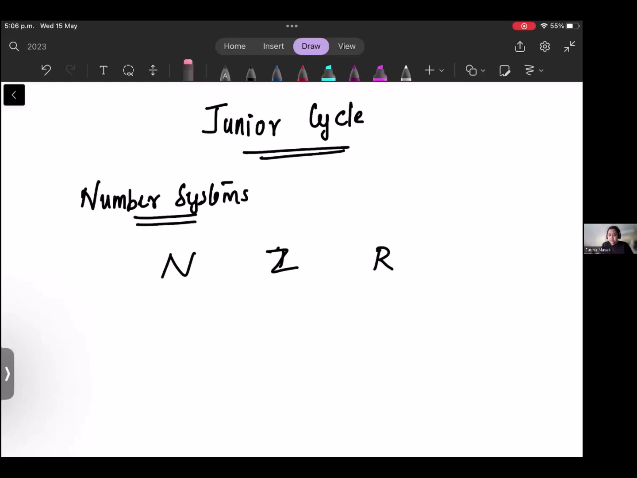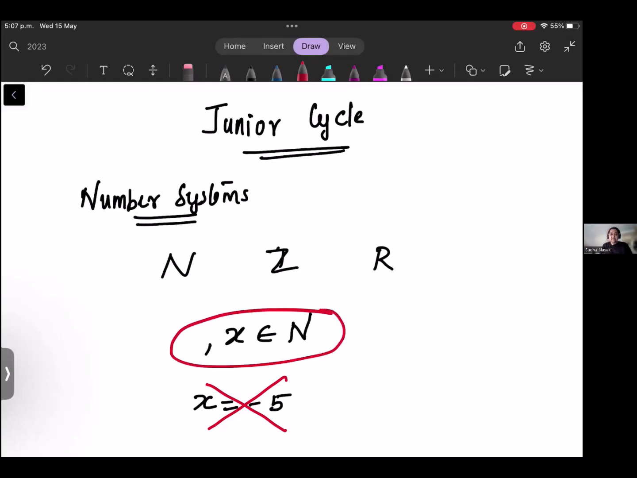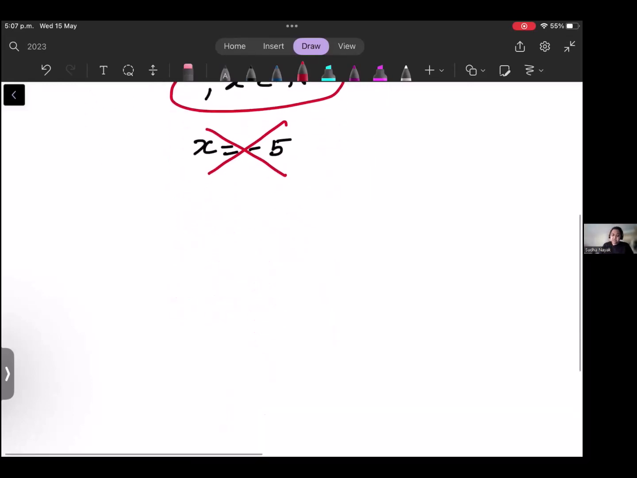Okay, it's very important. Whenever you get a question, you will be given something like x is an element of N. In this case, maybe it is solving a linear equation. You solve the linear equation and you are getting x equal to -5. Immediately you can know that this is wrong, because x is an element of N. N means it will only come from 1, 2, etc. So that's the advantage of having these numbers. So remember, these are the 3 number types.